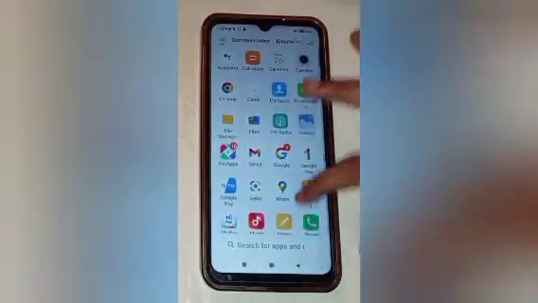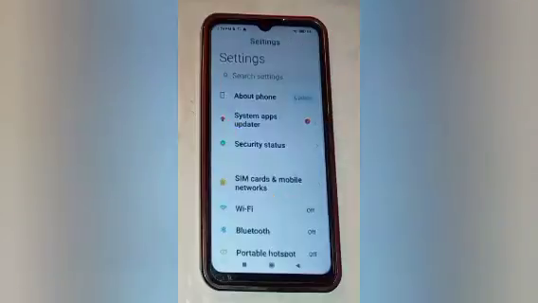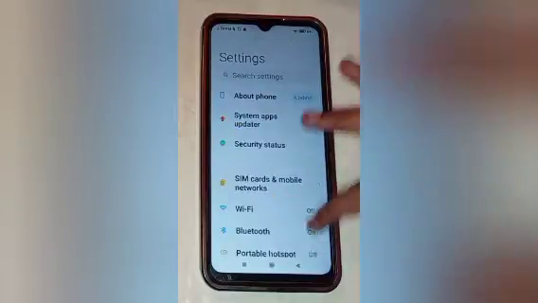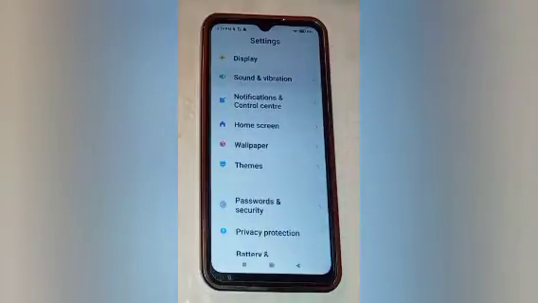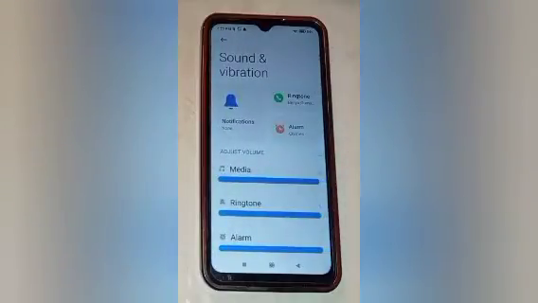Firstly, scroll up and go to the settings icon. So click on that. Now here you will see many options. Scroll up some more and go to the sound and vibration option. So click on that. Now here you will see many options.